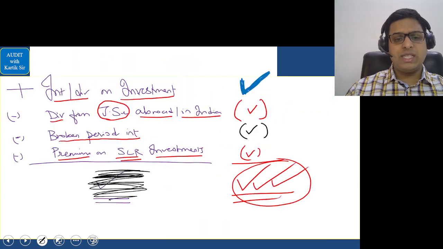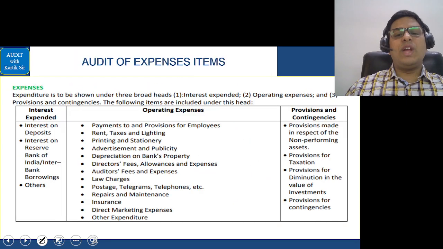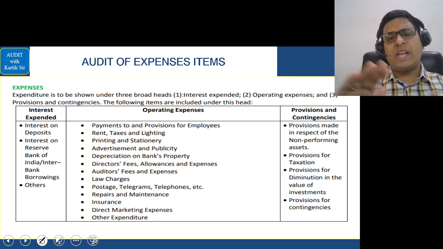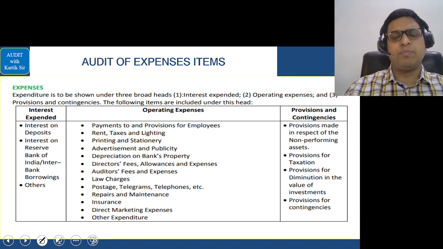Let's go further. Let's see this. Now we enter the expenses area. So now we did advances. We have now done a revenue item. Now we are doing the expenses part. And I'll divide the audit of banks into two parts. We'll do revision part 1 and revision part 2. So we are now doing the expenses part, which is the last part of your revision part 1.